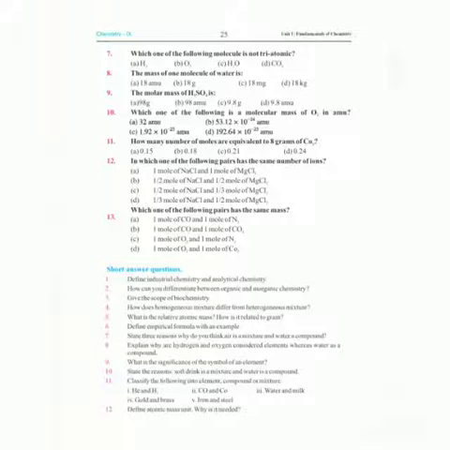So we will multiply 16 with 2 and we will get 32 atomic mass unit. So answer will be 32 atomic mass unit. Our next statement is how many numbers of moles are equivalent to 8 grams of carbon dioxide. As we have done a formula to find number of moles, that is number of moles is equal to given mass over molar mass.